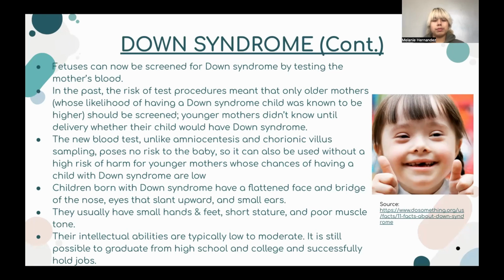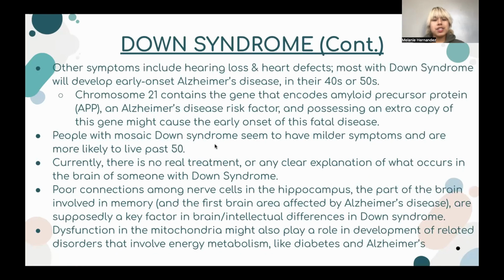Children born with Down syndrome have a flattened face and bridge of the nose, eyes that slant upward, and small ears. They usually have small hands and feet, short stature, and poor muscle tone. Their intellectual abilities are typically low to moderate. There are other symptoms that come with Down syndrome, including hearing loss and heart defects.